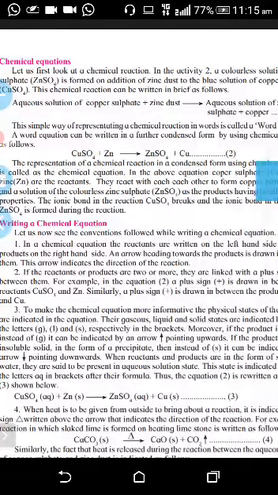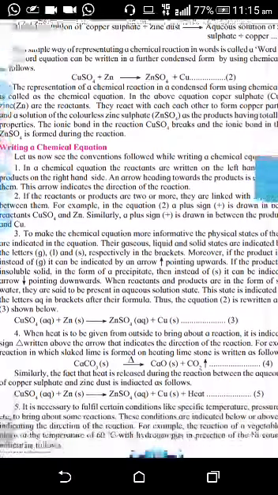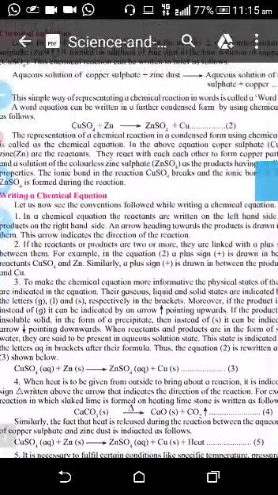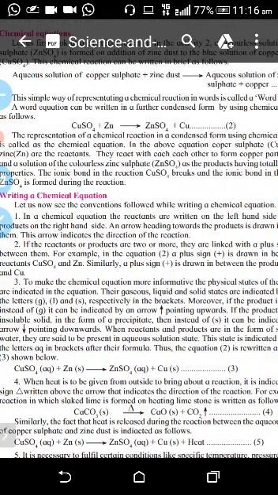Okay. Now here on this page they have given the chemical equation. As I told you, in the textbook all big examples are given and it is difficult for you. If you can remember, it is well and good. Otherwise, I told you the simple examples: sulfur plus oxygen gives sulfur dioxide. Carbon plus oxygen gives carbon dioxide. Hydrogen plus oxygen gives water molecule. Like that, you can form different simple chemical equations and write examples of those.